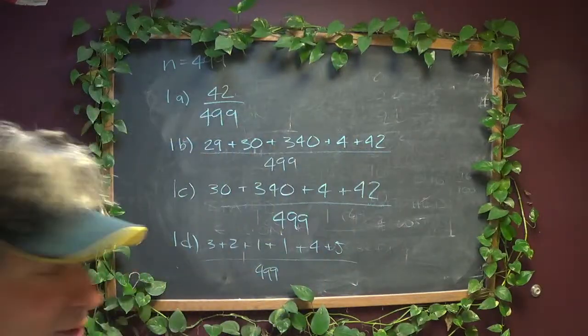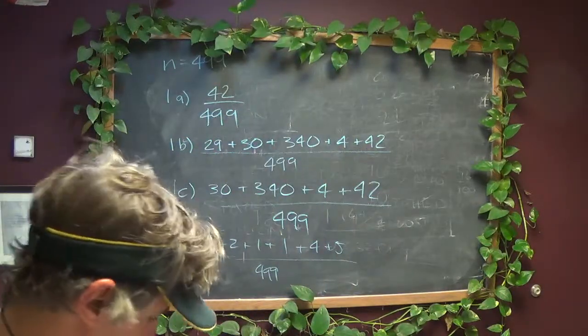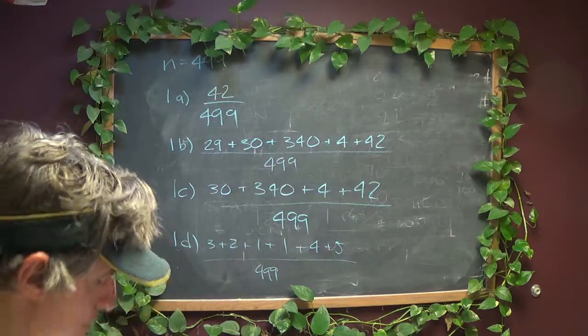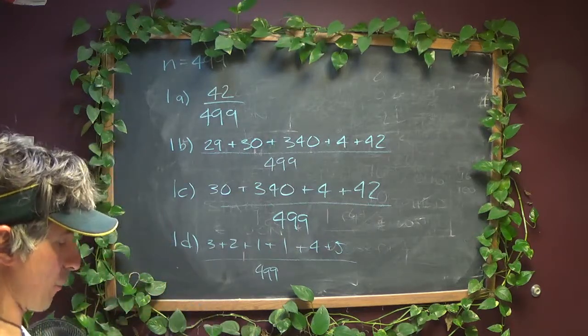Let's get some numbers in for these puppy dogs. Whoops, there's my lacrosse ball. All right, so let's get a calculator out. All right, 42 out of 499.